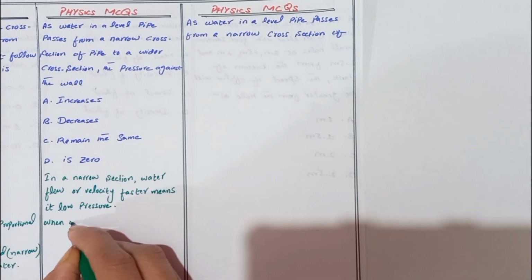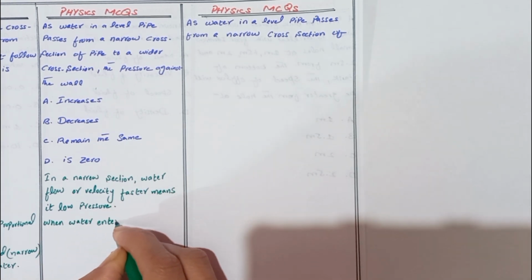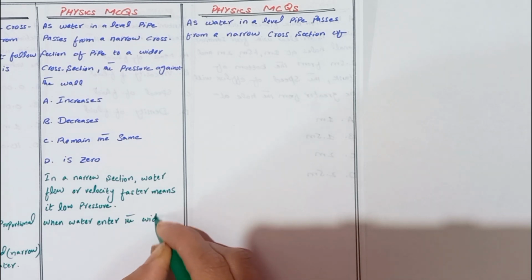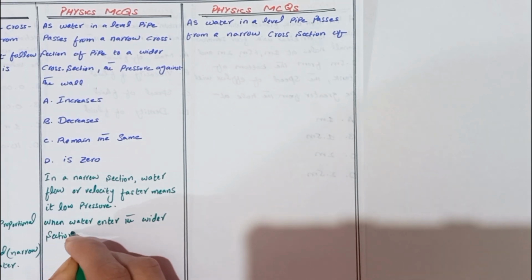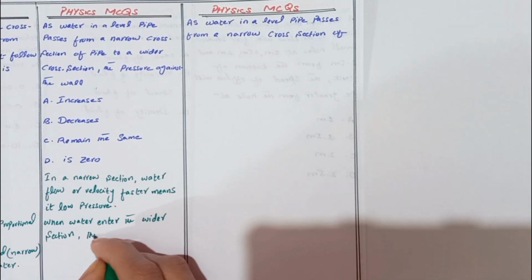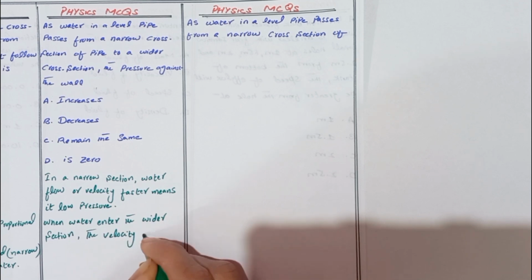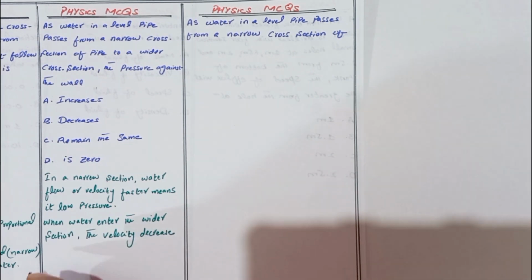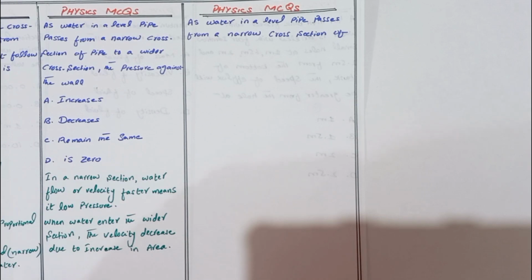When water enters the wider section, the velocity decreases due to the increase in area.